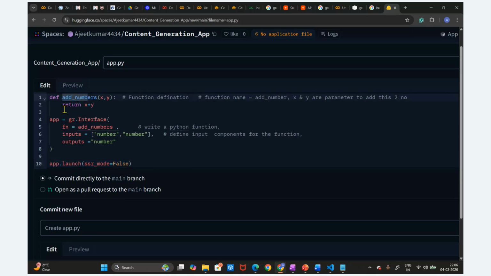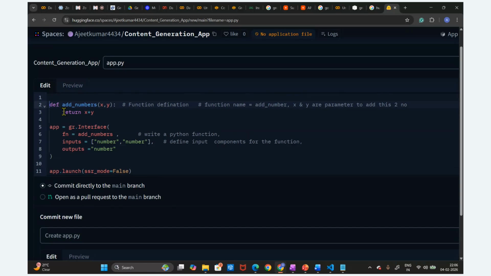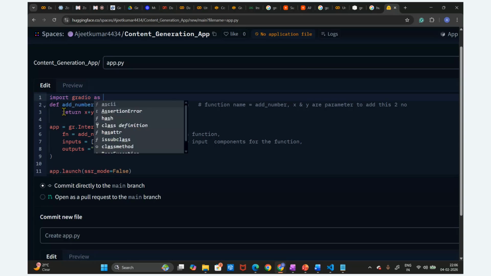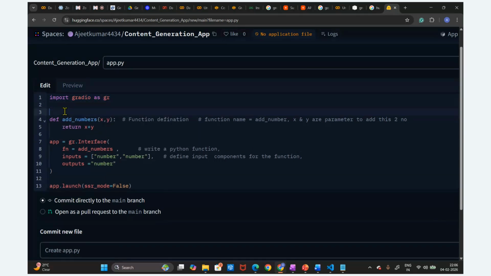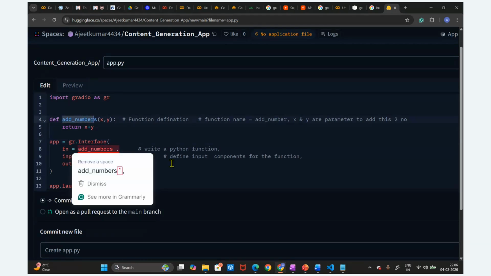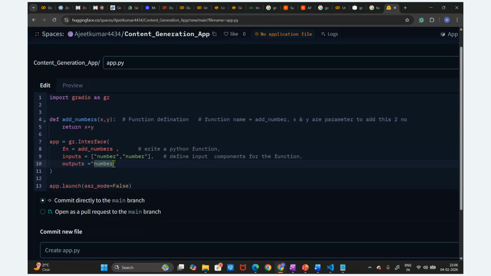For that purpose, we need to import Gradio also, right? I'm going to import Gradio as gr. This is the import statement we have to put at the start of the code, guys. Then we have written this function, and then we utilize gr.Interface. We pass this function, the inputs are these two numbers, and the output is a number. This code is already written. We are going to deploy this code now.